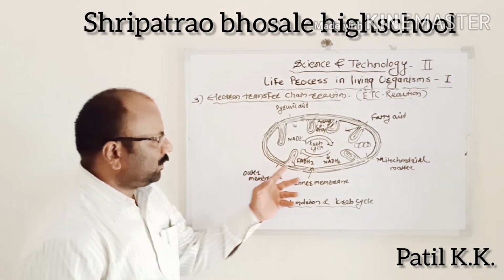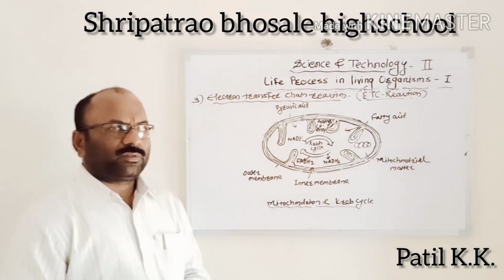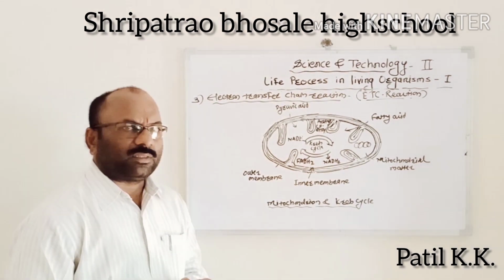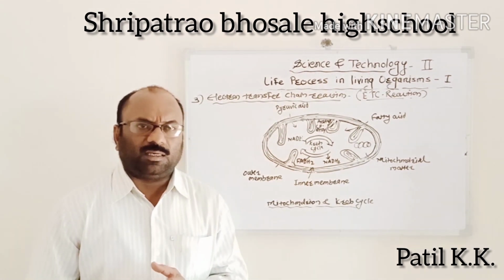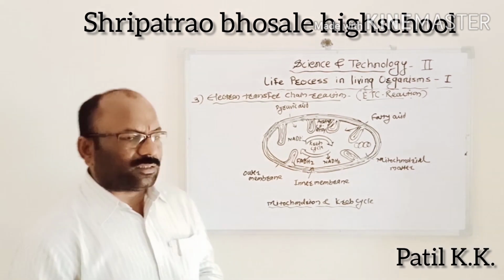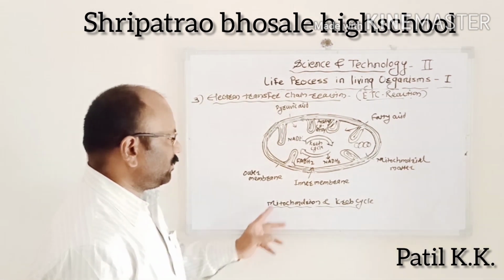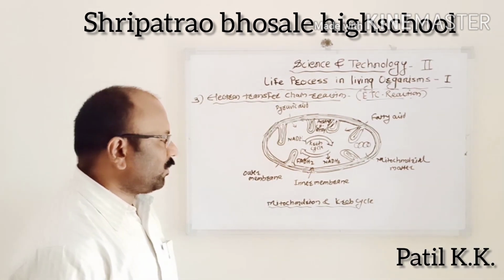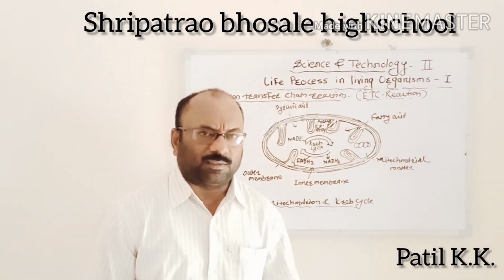These coenzymes are formed in the cell and take part in cellular respiration. This is the diagram of the mitochondria and Krebs cycle.